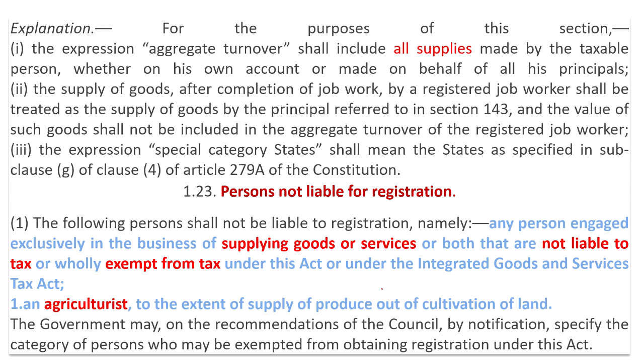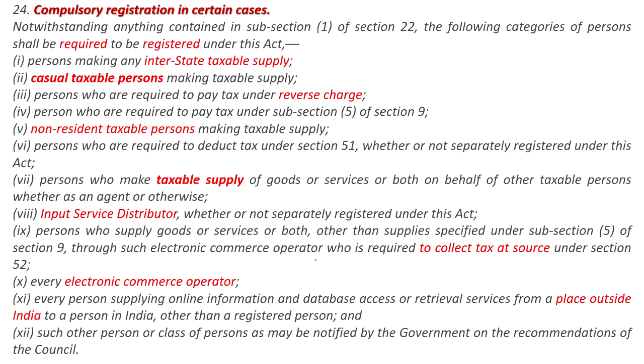Those who are exclusively exempted are not liable to be taxed, they are exempted. Especially the agriculturalist, to the extent of supply of produce out of cultivation of land, he is exempted from GST. This is very, very important. Who are exempted? Agriculturalist, to the extent of supply of produce out of cultivation of land. And sometimes the government may, on recommendations of the GST Council, by notification specify the category of persons who may be exempt from obtaining the registration under the Act.